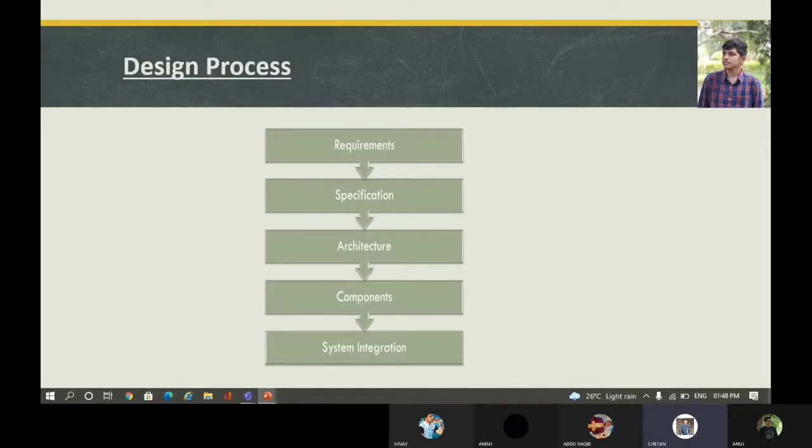Next comes the specification. The specification is more precise, as it serves as the contract between the customer and the architects. The specification should be understandable enough so that someone can verify that it meets the specific requirements and overall expectations of the customer. It should also be unambiguous. It must be carefully written so that it accurately reflects the customer's requirements, and the specification of the GPS system includes several components like map data and user interface.